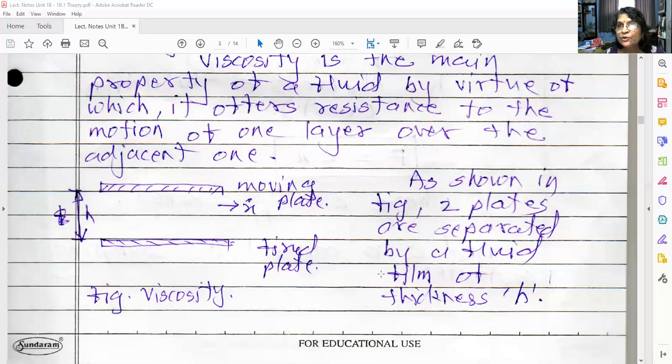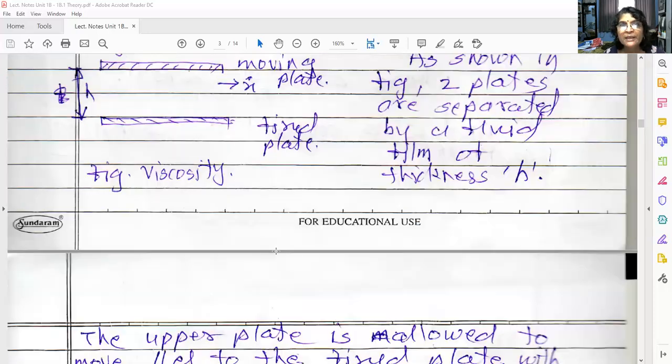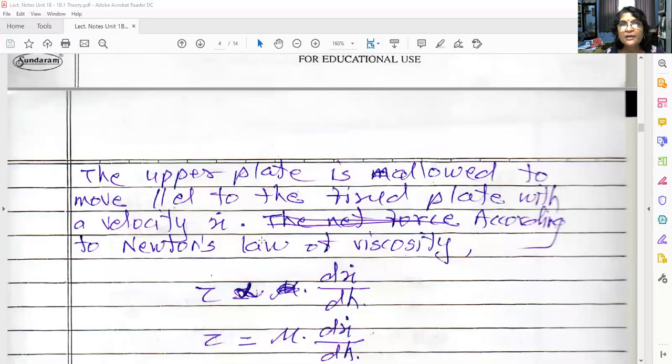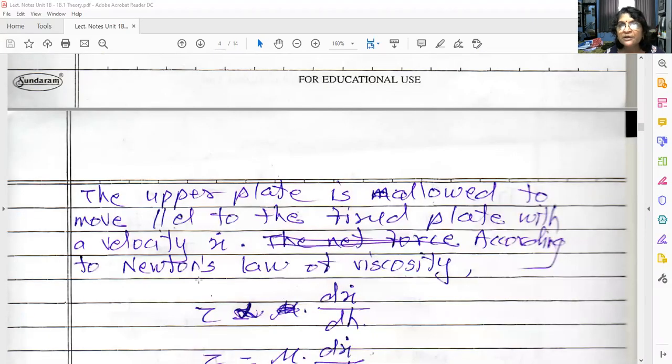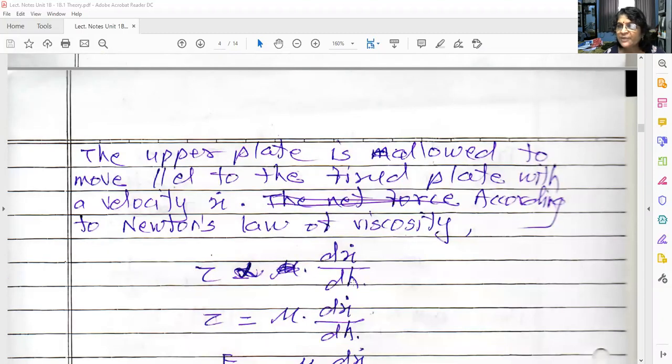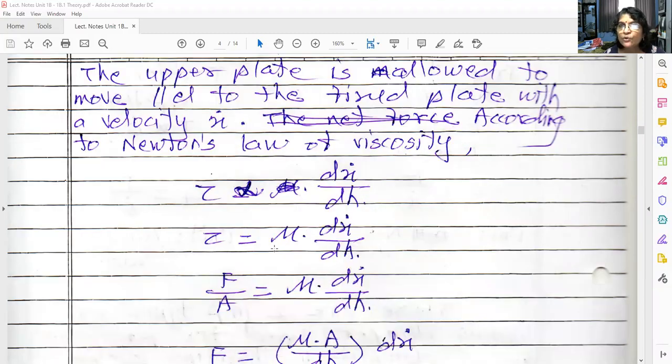So now you can apply Newton's law of viscosity for the fluid flowing between the two plates. What is Newton's law of viscosity? Tau is proportional to dx dot by dh, where tau is the shear stress in the fluid. Therefore, tau is equal to mu into dx dot by dh.